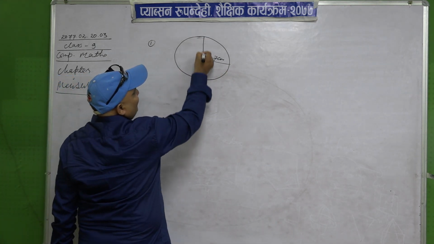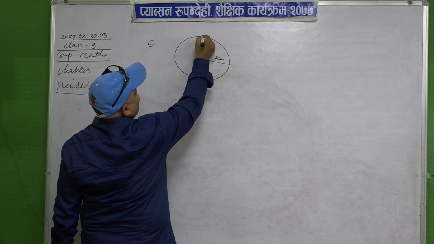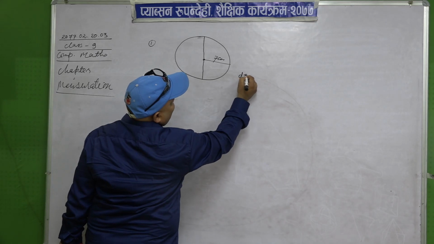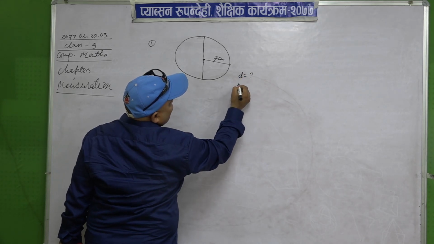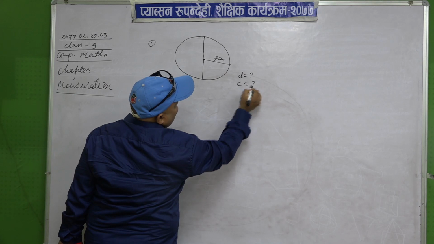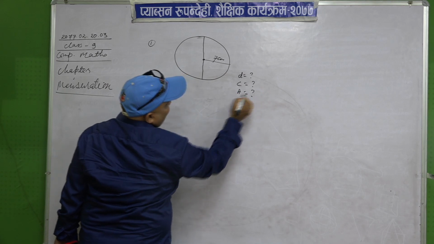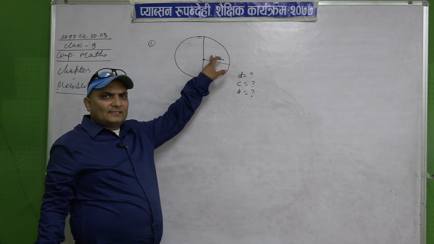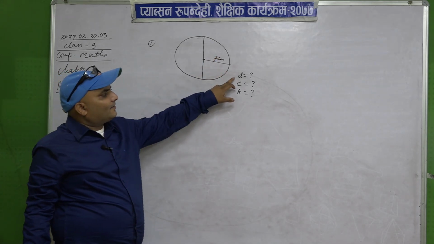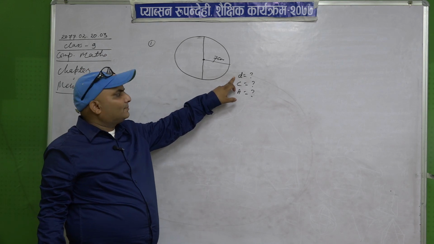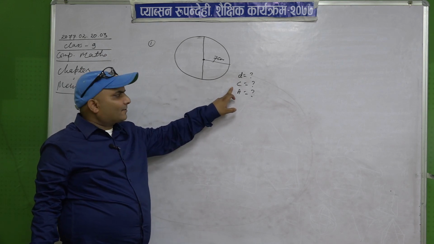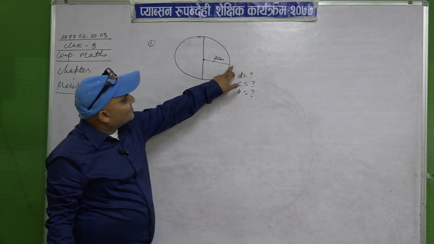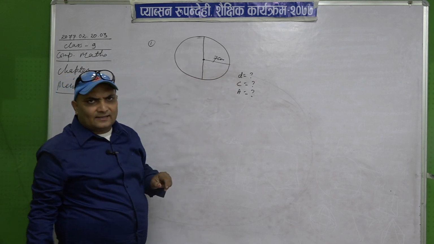Now find the diameter. Suppose we have to find out D from this figure. Similarly, circumference and area. This is a circle having this length 7 centimeter. Now find what is D. D means diameter. Value of diameter, value of circumference, value of area.